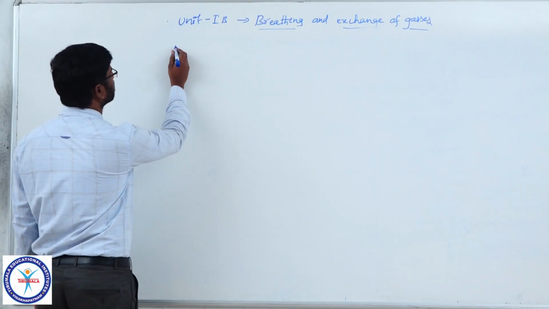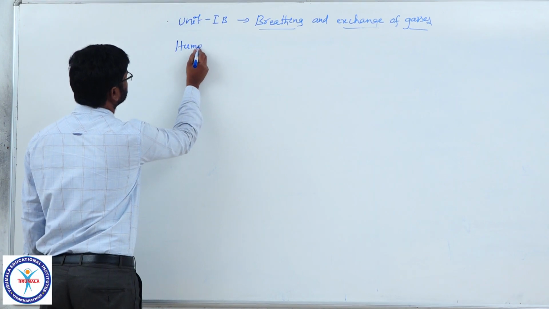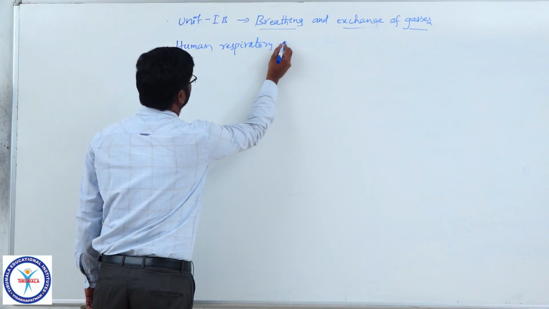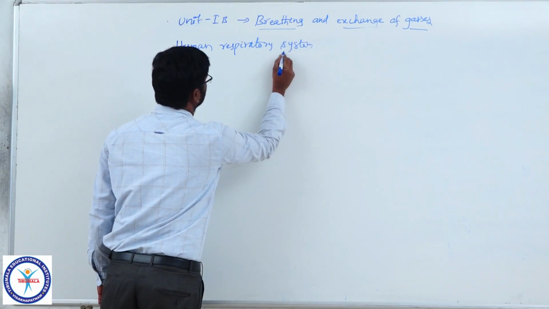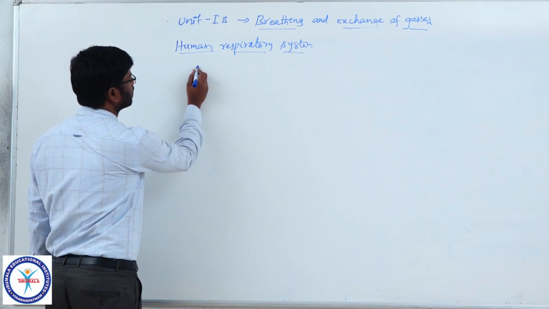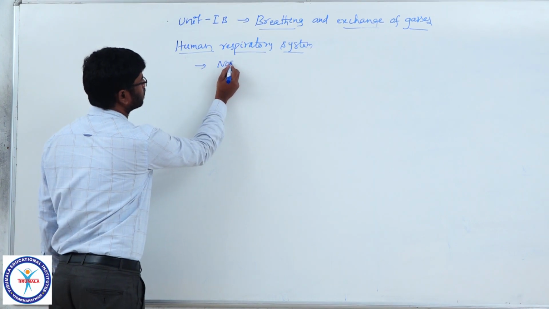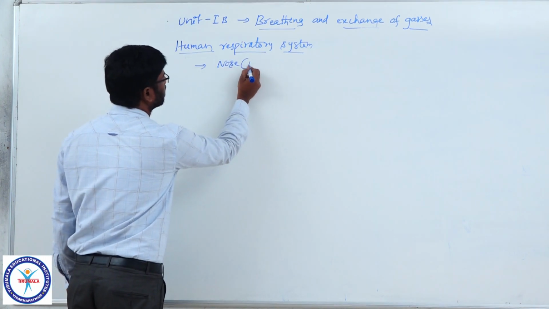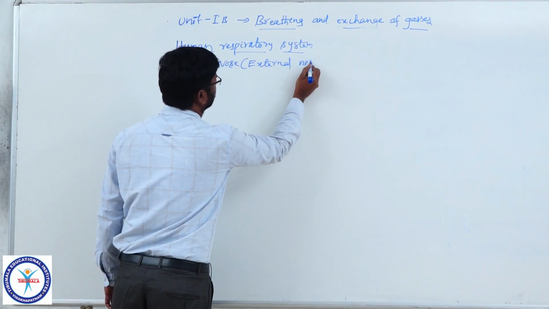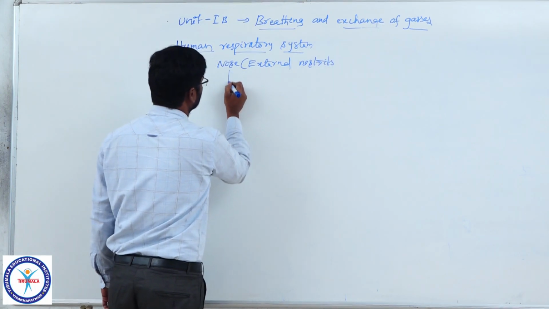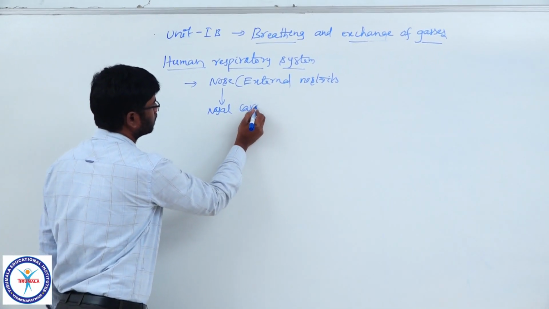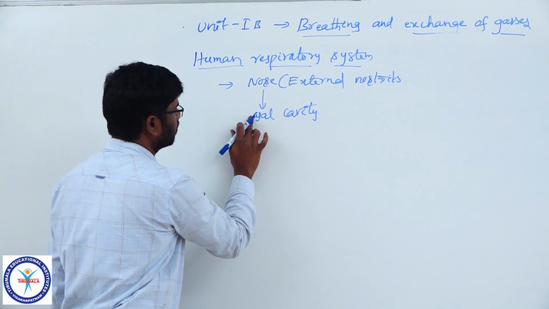Now we are going to learn about the human respiratory system. The human respiratory system has various parts like the nose, meaning external nostrils, then the nasal cavity.